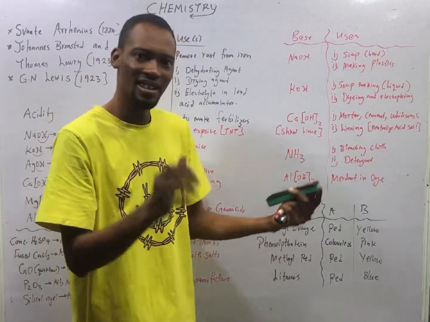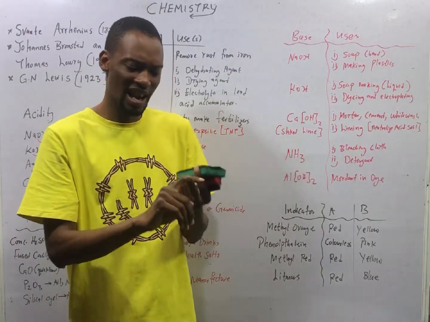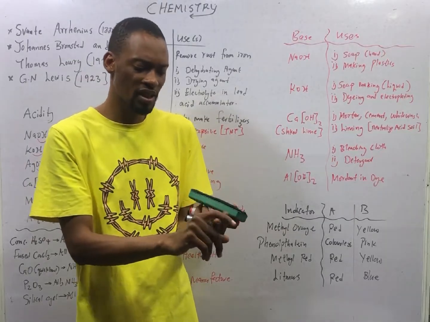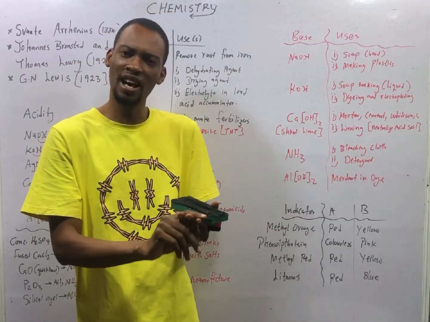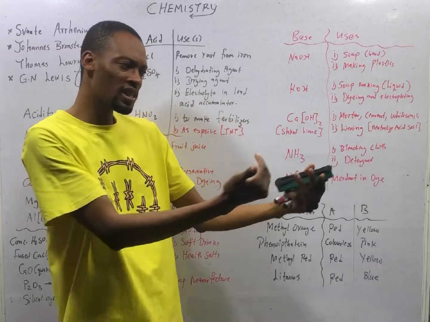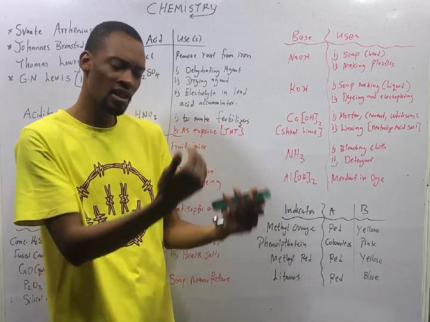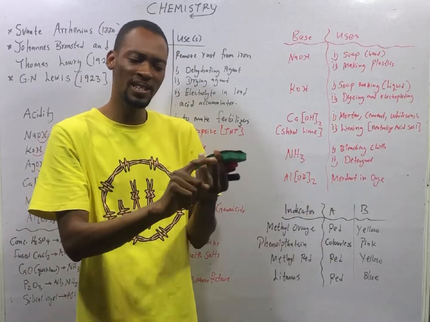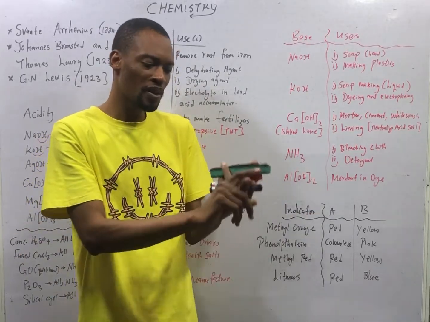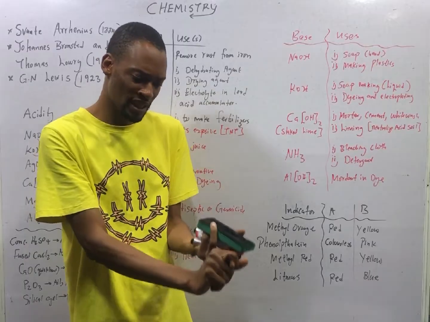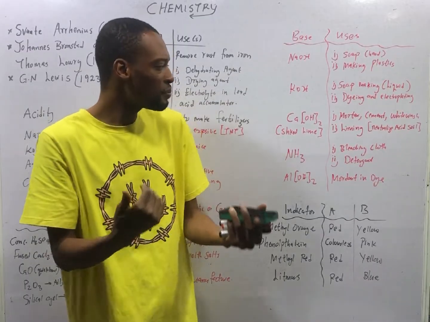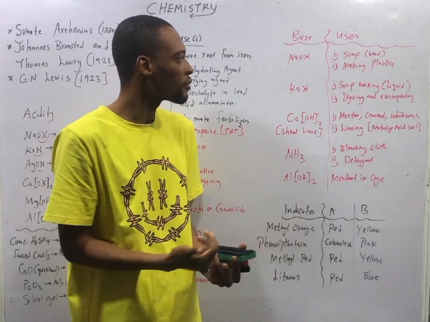Remember, I said that in terms of physical properties, acids have a sour taste and are corrosive. Acids obviously have pH less than 7, because pH less than 7 is acidic, then from 7 to 14 is basic. That means bases have pH greater than 7, they have a bitter taste, and they have a slippery or soapy feel.